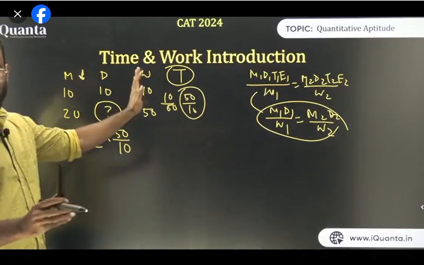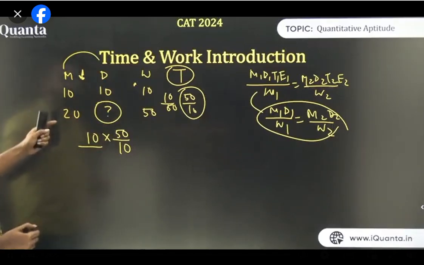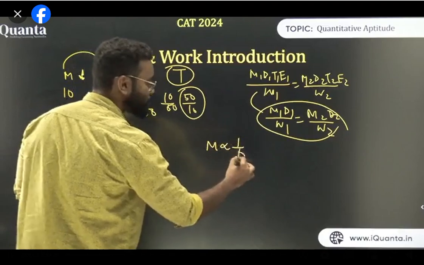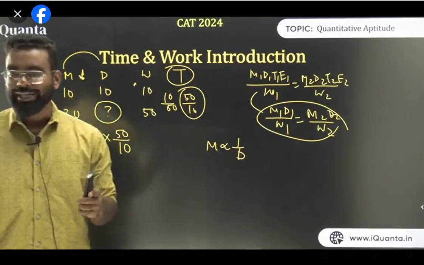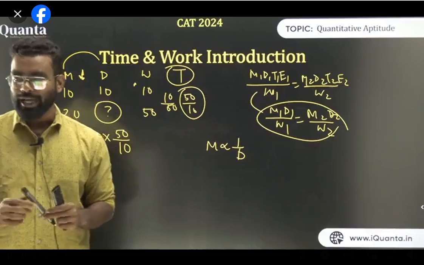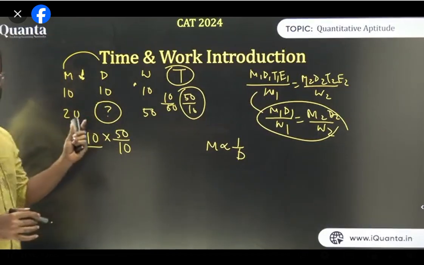Now forget about work done. Now think about only men and days. If men are more, then days will be less, yes or no? Because men is inversely proportional to days. Think about it, I need to do work, let's say 20 units. If there are 10 people, it takes 2 days. If there are 20 people, it should take 1 day. I will repeat it again, don't worry. So first think about men and days. If the number of men is more, the number of days will be less, yes or no?